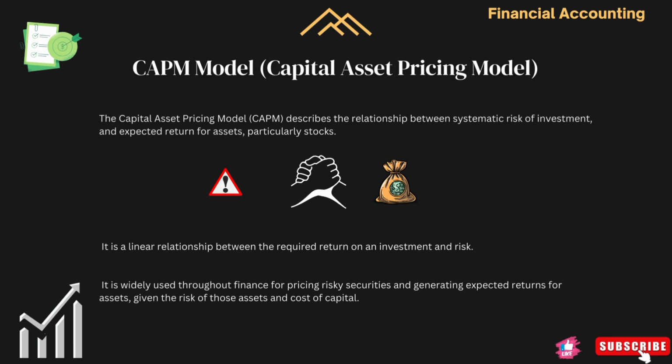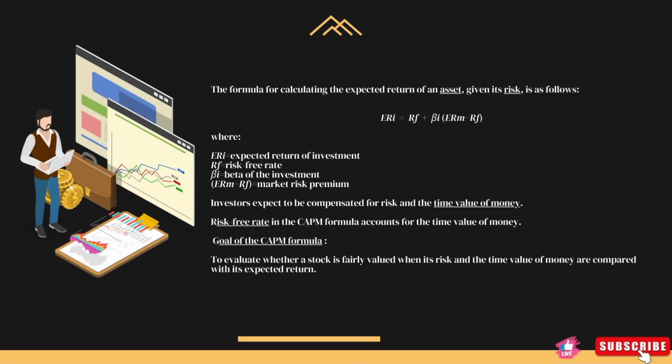So basically, what can be the risky securities? Stocks, bonds, mutual funds, exchange traded funds, as in the case of the Bombay Stock Exchange and National Stock Exchange, whatever would be the exchange traded funds. Then it calculates the expected rate of return for an investment. So the formula is ERI equals RF plus beta of the potential investment in brackets expected return from the market minus risk-free rate.